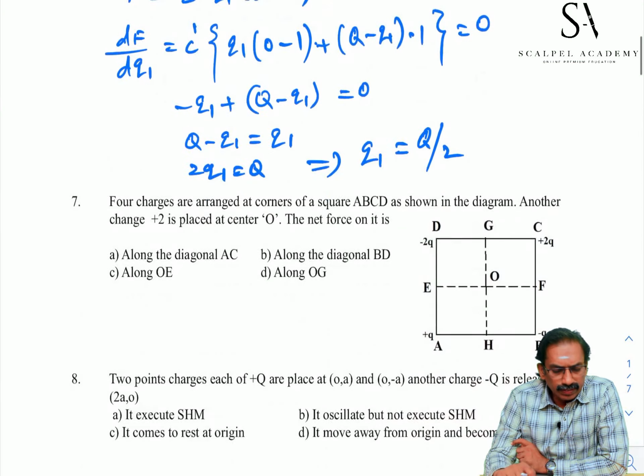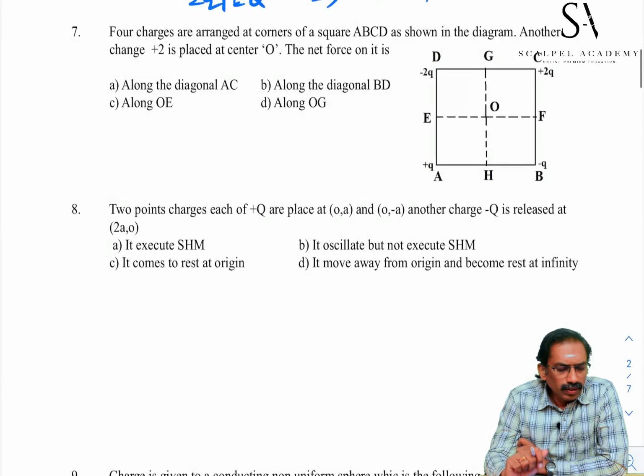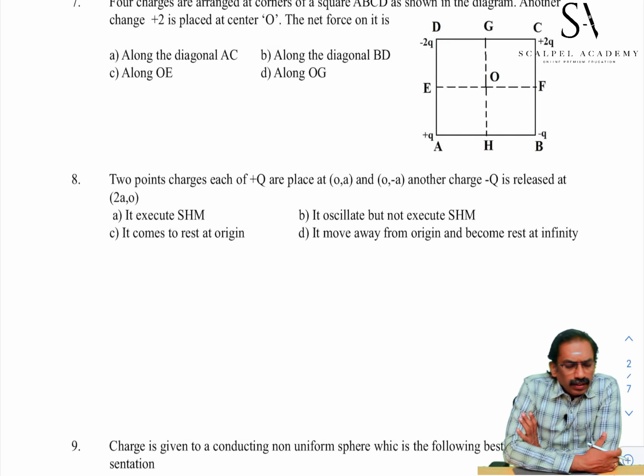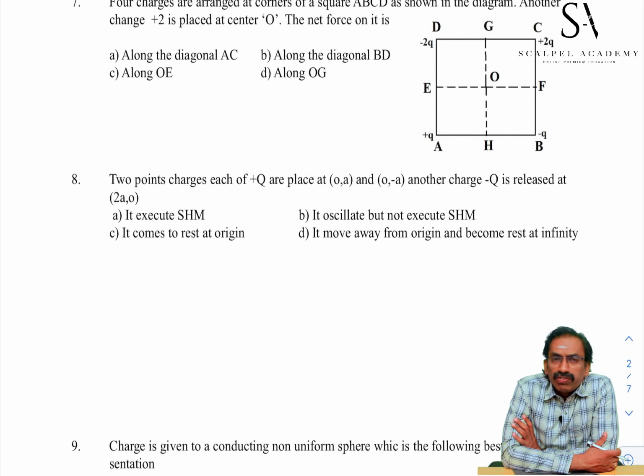Student, let us pass on to the 7th problem. 4 charges are arranged on the square ABCD. Another charge is placed at the center O. Net force on it is asked. In the 4 options, no magnitude of force is mentioned, only direction. It is easy for us to calculate the direction. First of all, let us take a pair, first pair A and C. At A plus Q is there, at C plus 2Q is there.